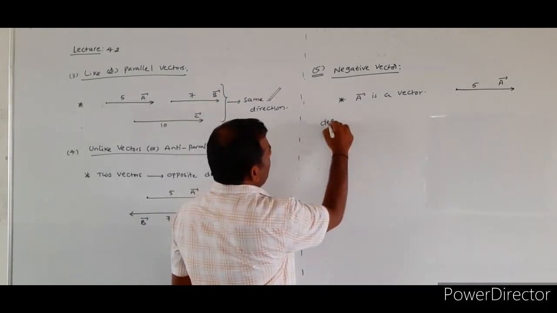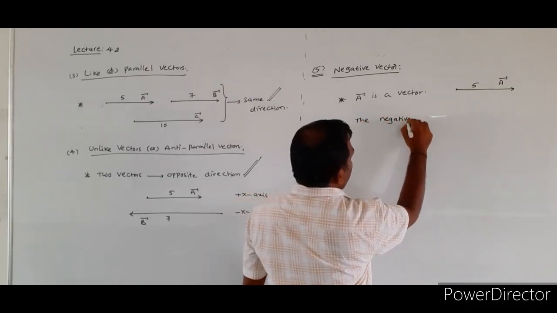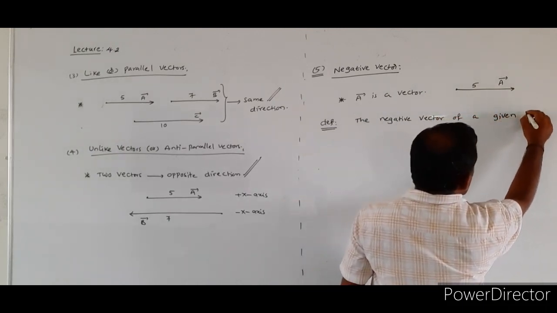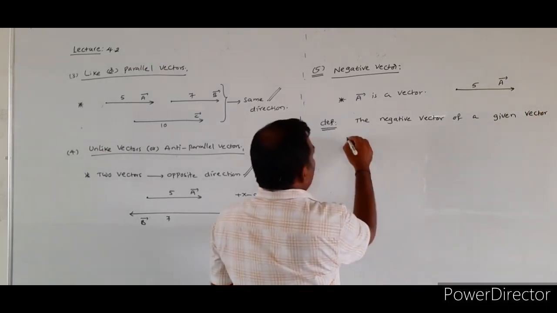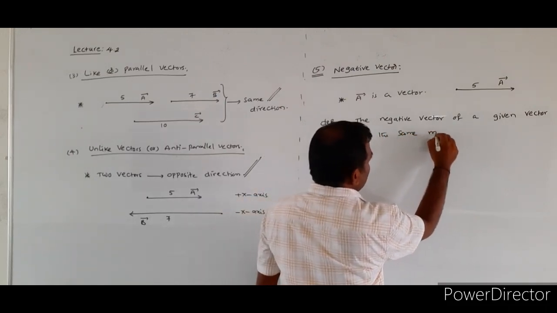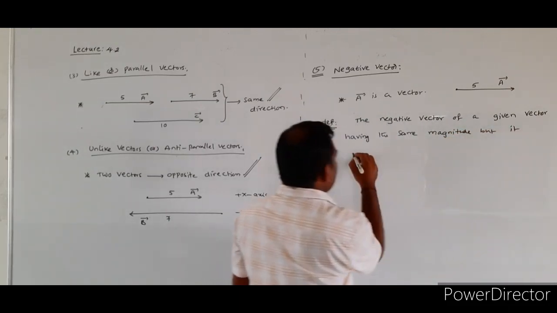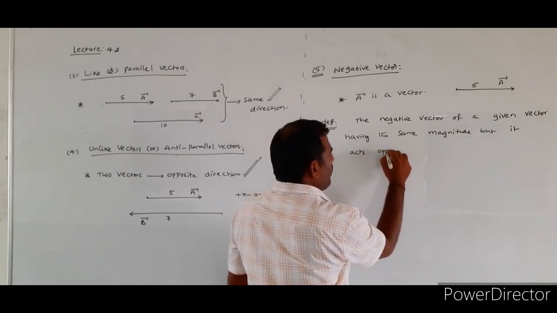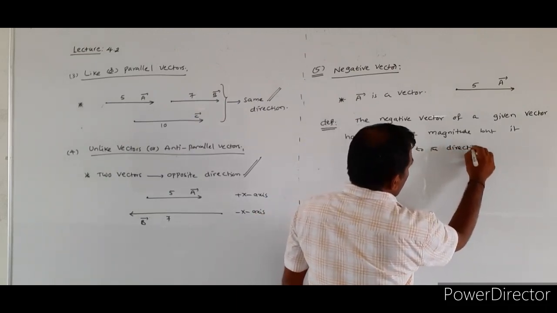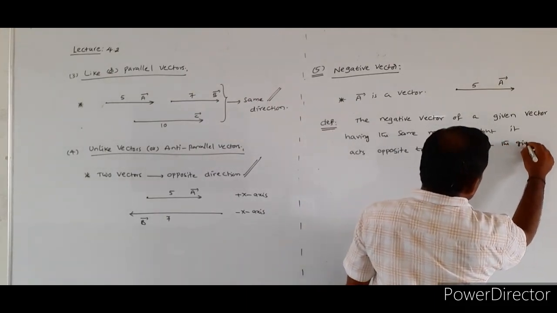So how can we define the negative vector? The negative vector of a given vector has the same magnitude, but it acts opposite to the direction of the given vector.